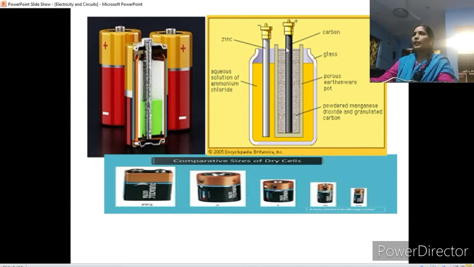So around this carbon rod, magnesium dioxide is present. Around this magnesium dioxide, then zinc chloride, calcium chloride.